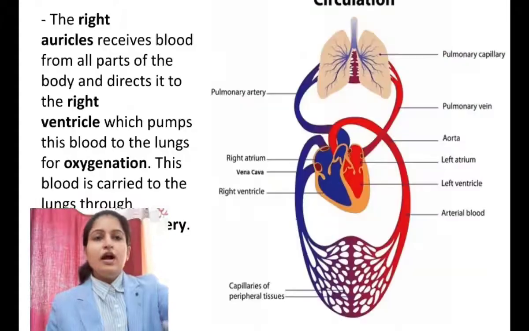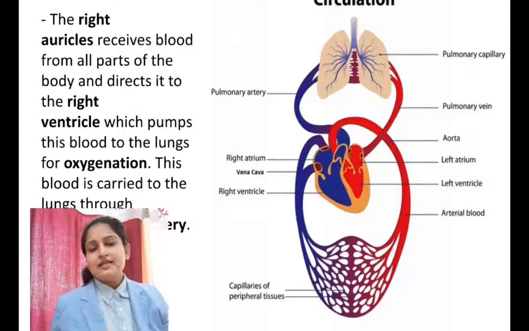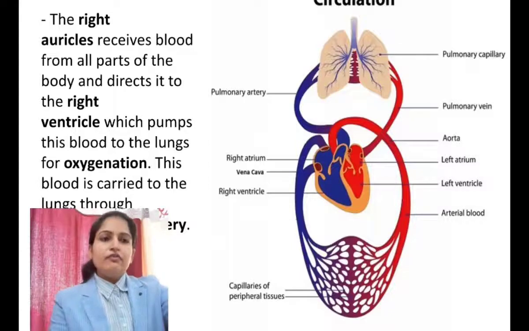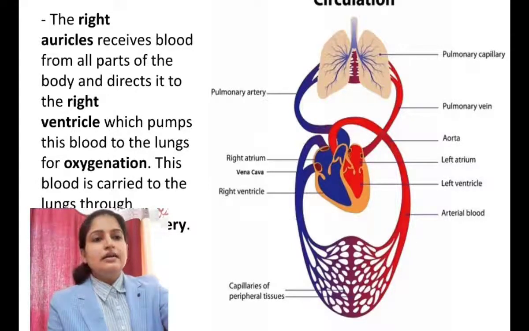Okay, now if we see the mechanism of blood pumping by the heart, how the blood is circulated into the whole body, we will see that this is the right auricle.